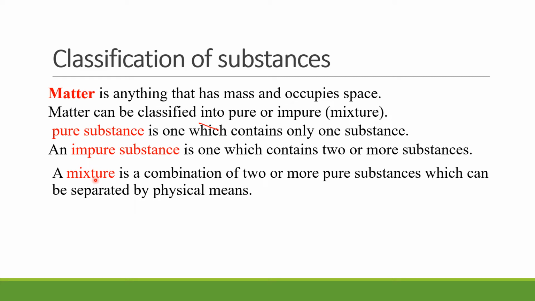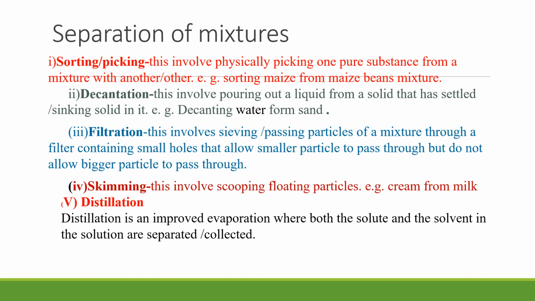So you'll realize that now we have studied about matter, pure substances, impure substances or mixtures, and now we're going to study how to separate those substances, because we have said that mixtures, we can separate them physically. So now we have the first method of separation, that is called sorting or picking. This involves physically picking one pure substance from a mixture with another or others.